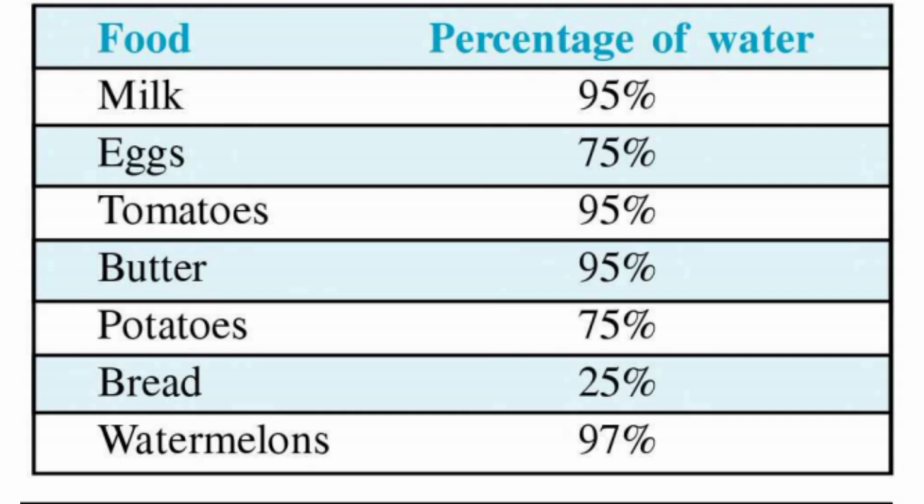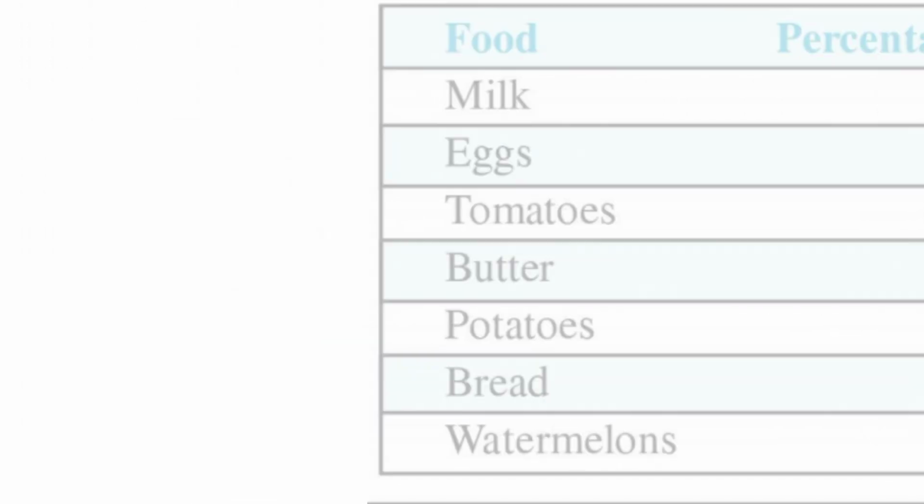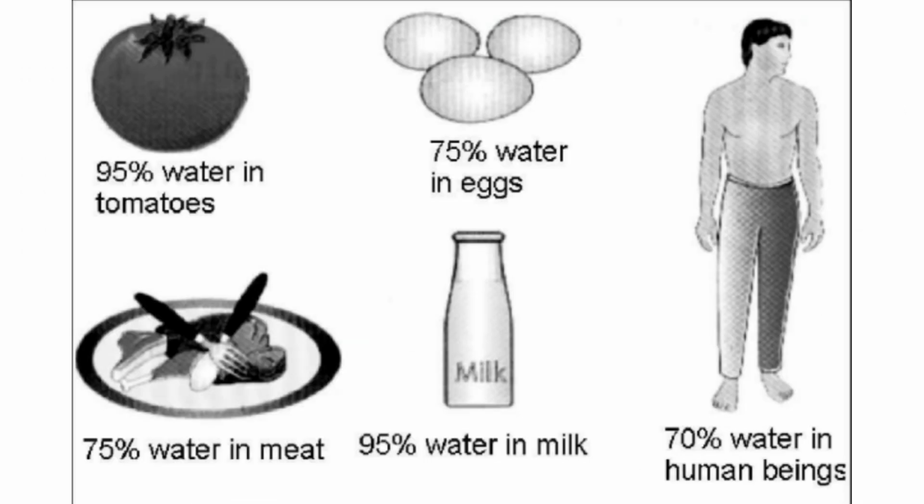Potatoes contain 75% of water. Bread contains 25% of water. Watermelon contains 97% of water. Meat is said to contain 75% of water, while 70% of the human body is water.